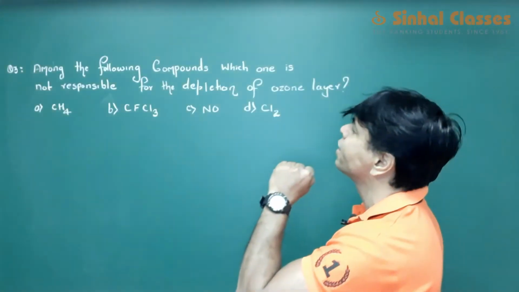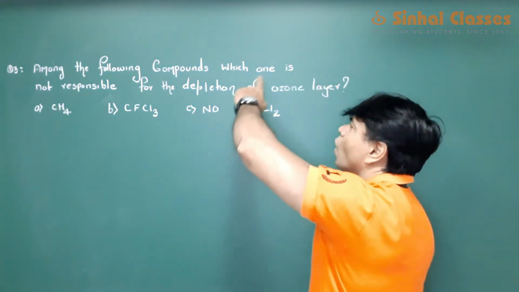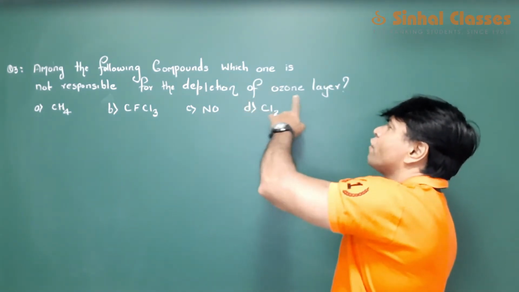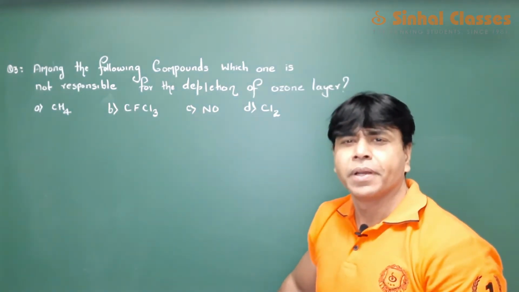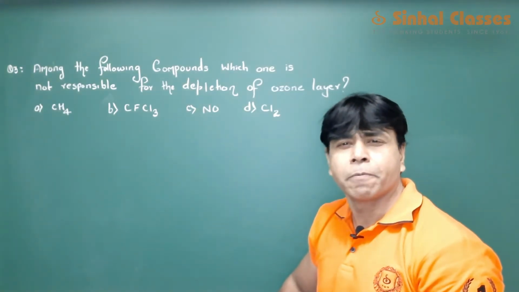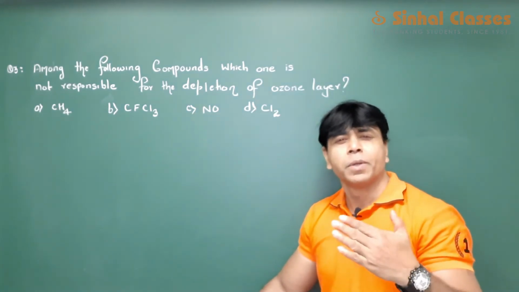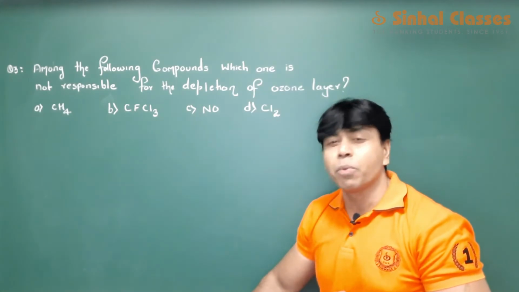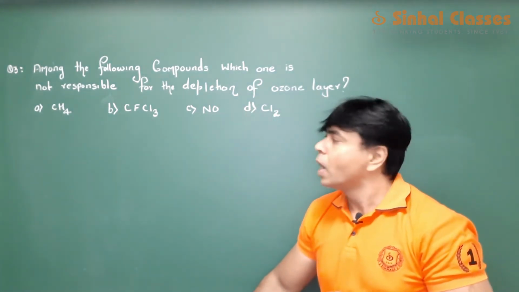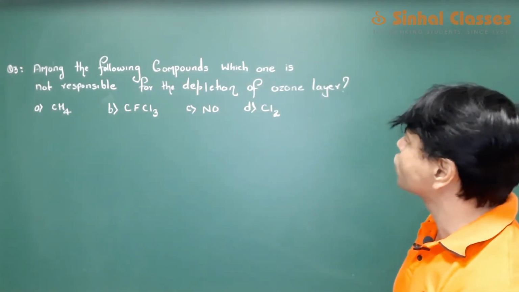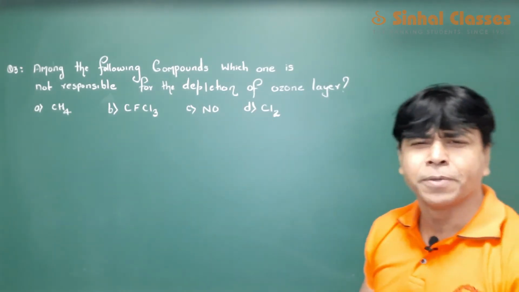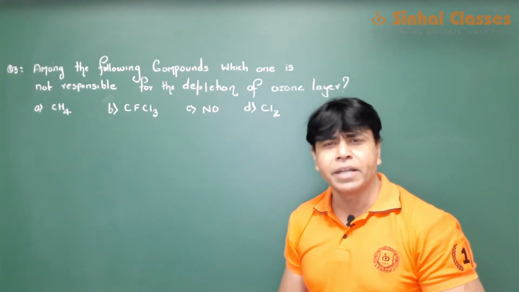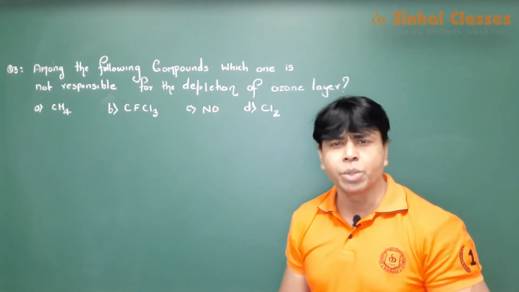Among the following compounds, which one is not responsible for the depletion of ozone layer? Ozone layer, very important, prevents the UV light from reaching us, very important for our survival. Now, the depletion of ozone layer definitely takes place by chlorine, resulting into formation of free radical chloride radicals, which results into depletion of ozone.